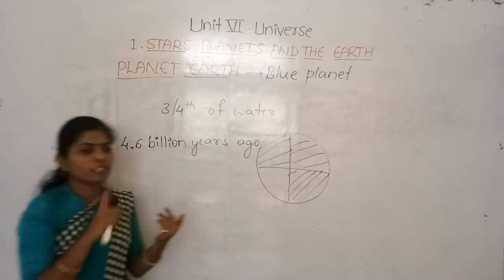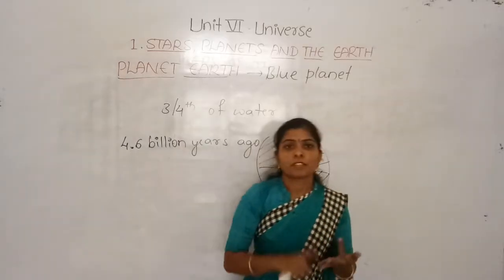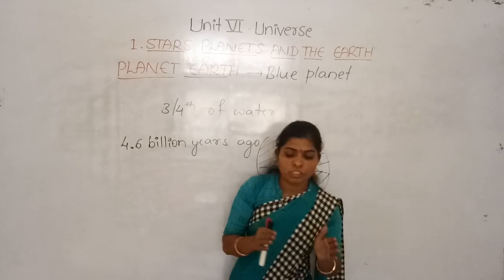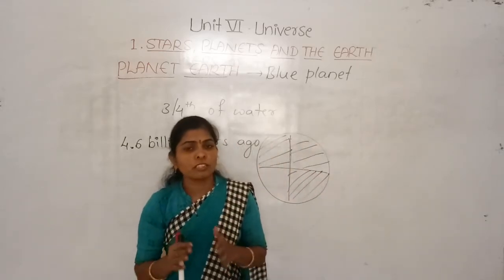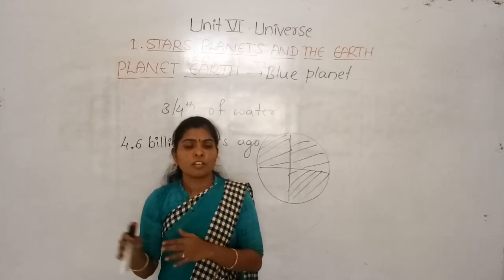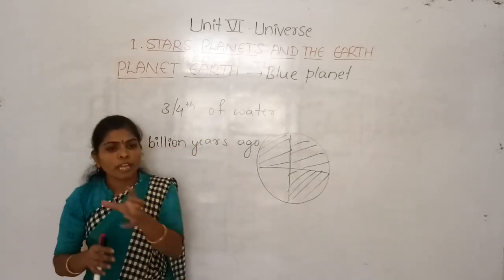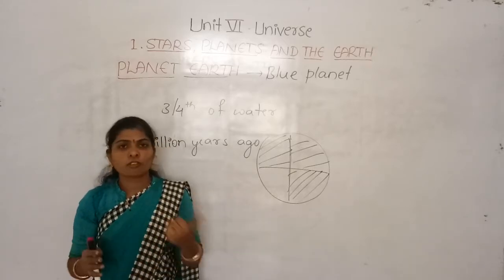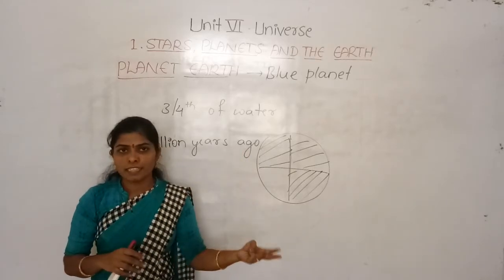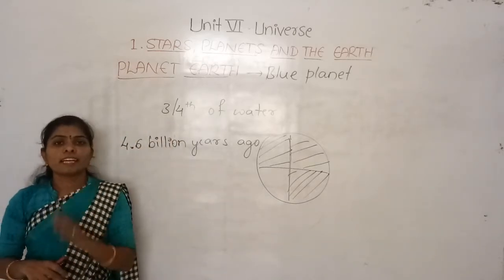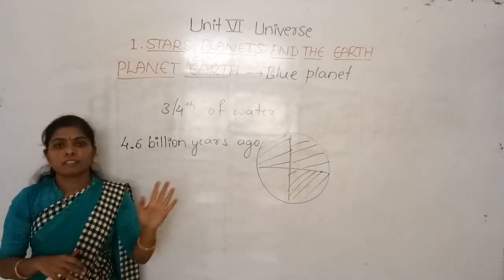So the Earth has water, air, soil and sunlight in optimum amounts, and the amount of temperature required to sustain life. The soil, water, air and sunlight are the basic things needed to survive, and all are there only on the Earth.